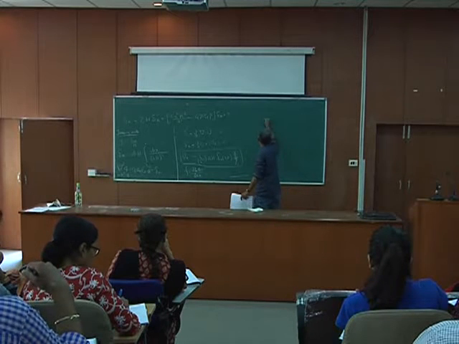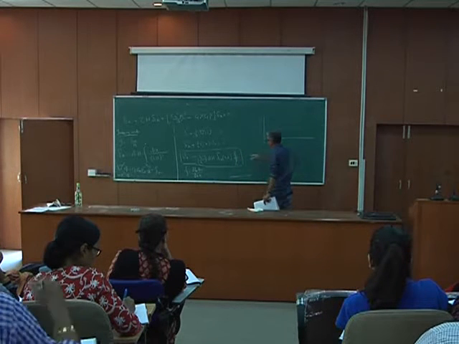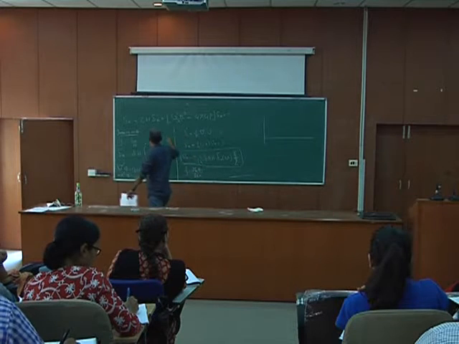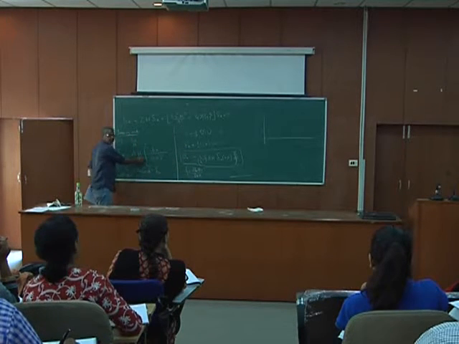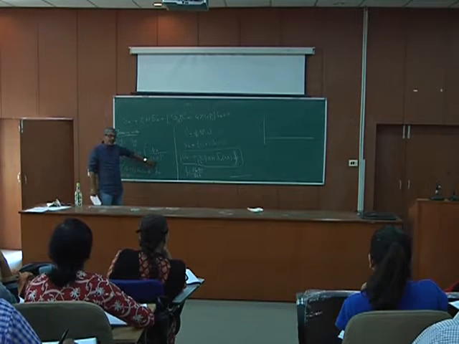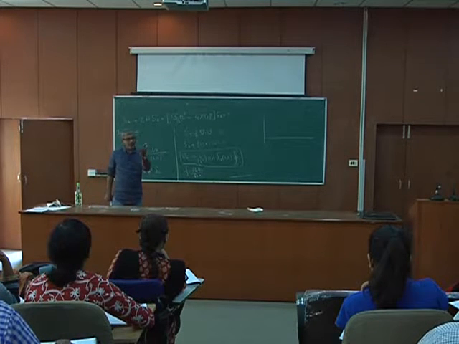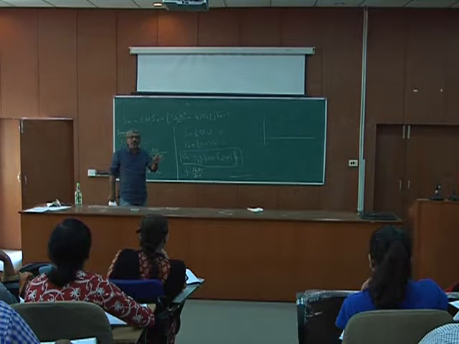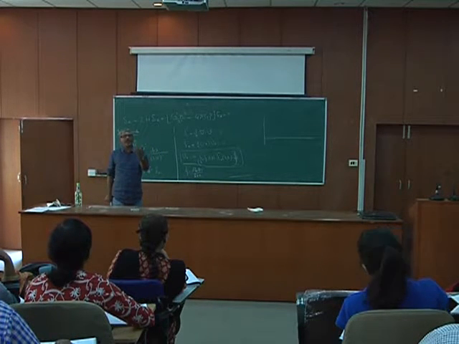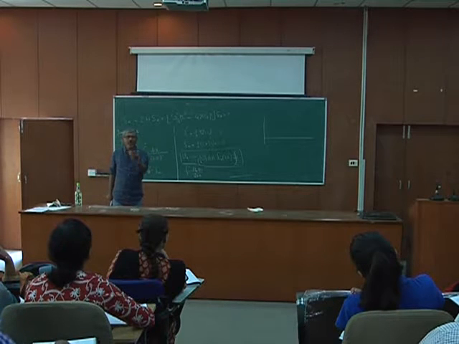you remember my f depends on D plus, which depends upon H, and H depends upon, in a lambda CDM universe, omega m naught plus omega lambda naught. For a flat model omega m naught plus omega lambda naught is 1, so only one parameter is there, either omega m naught or omega lambda naught.